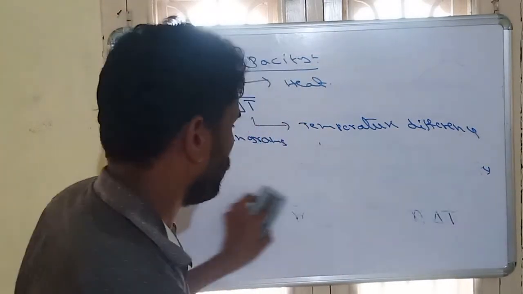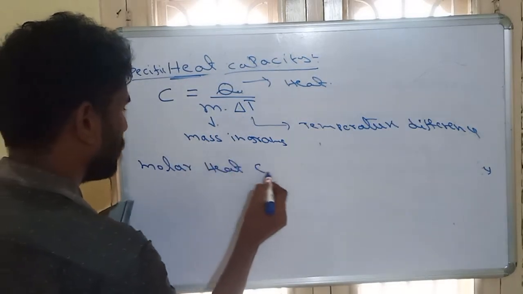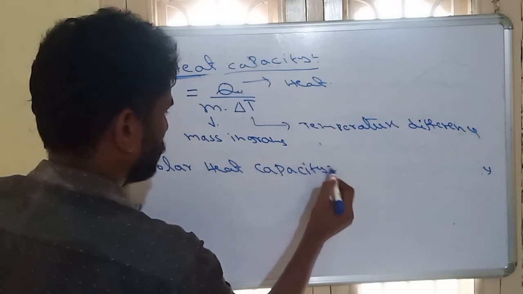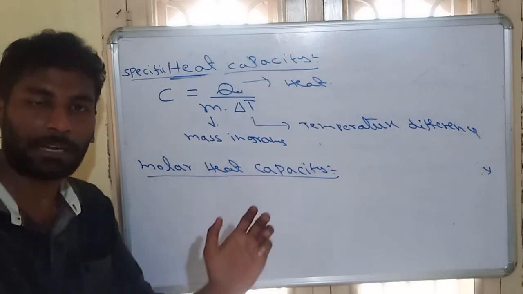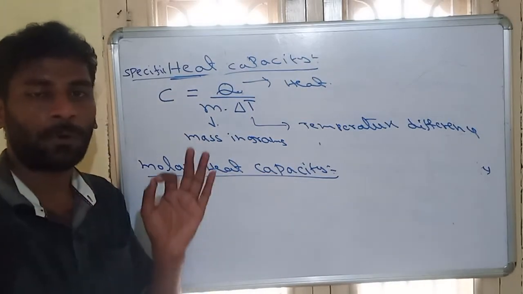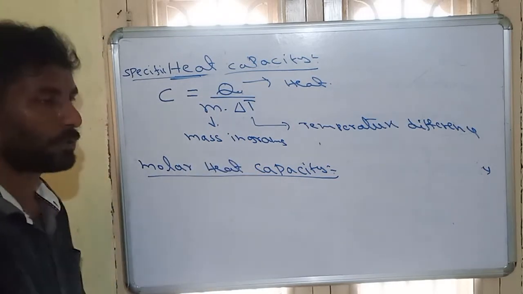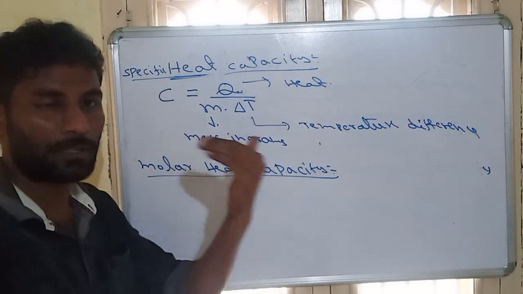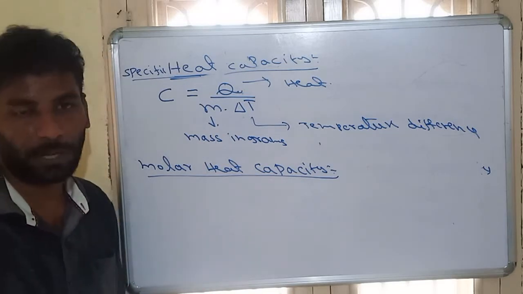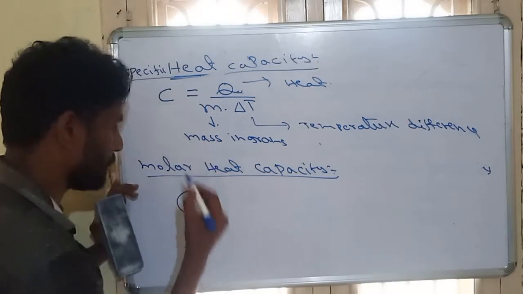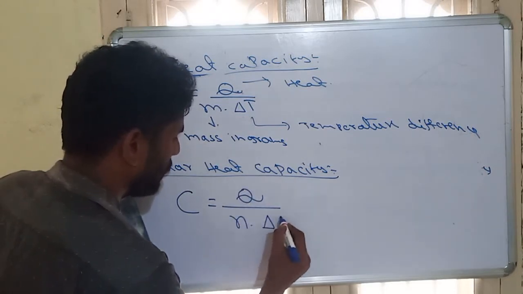Similarly, another definition is molar heat capacity. So molar heat capacity definition: it is also the amount of heat required for 1 mole of substance to increase the temperature by 1 degree Celsius. So for 1 mole of substance to increase the temperature by 1 Celsius, how much heat is required? That amount of heat is called molar heat capacity. It is represented with C, which is equal to Q by N into delta T.